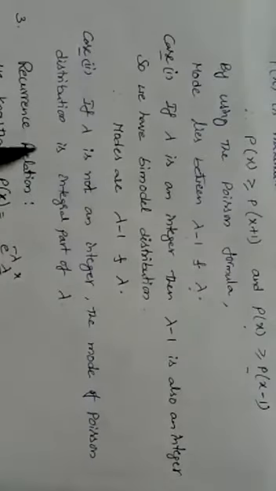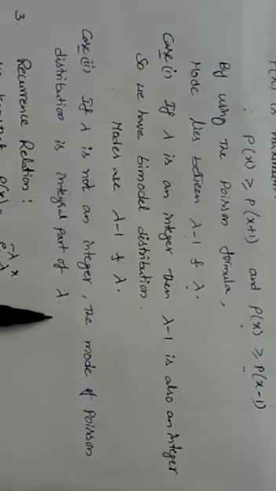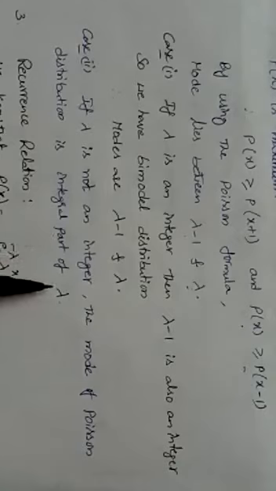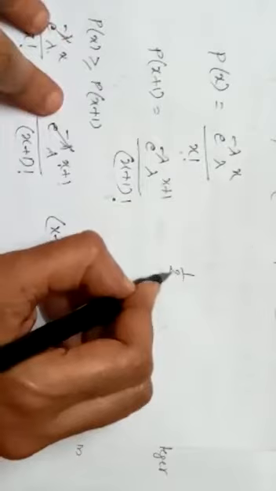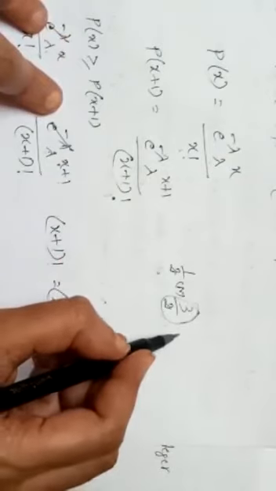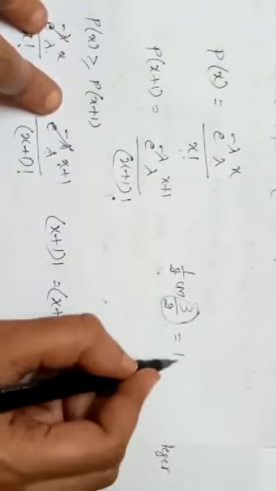If lambda is not an integer, then what is the mode of the Poisson distribution? That is the integral part of lambda. If lambda is not an integer, it may be a fraction, so how can we determine the mode? We take the integral part of that fraction. For example, if you have a fraction like 3 by 2, what is the decimal value? 1.5.